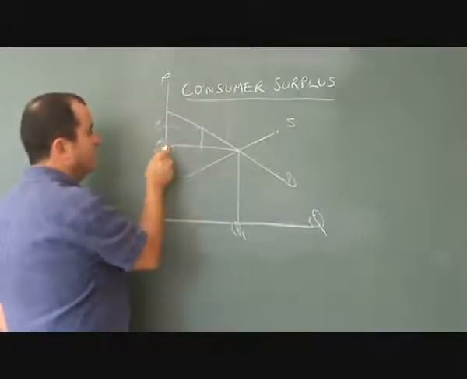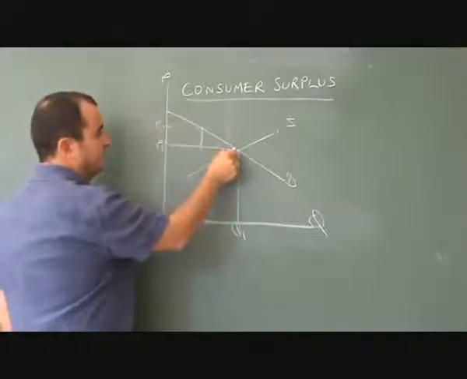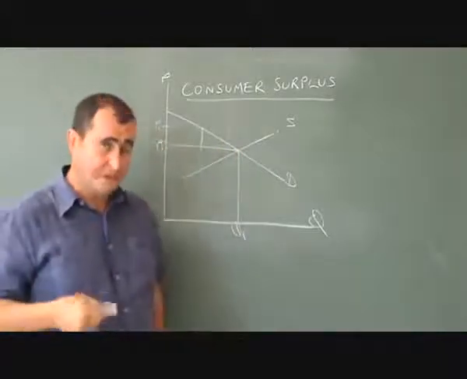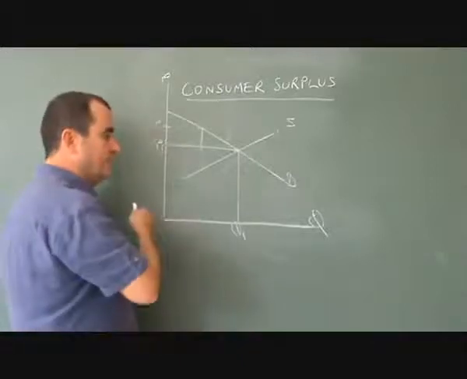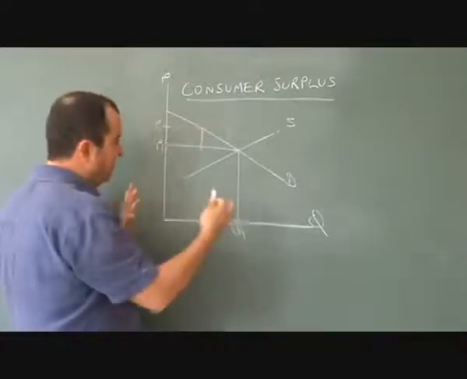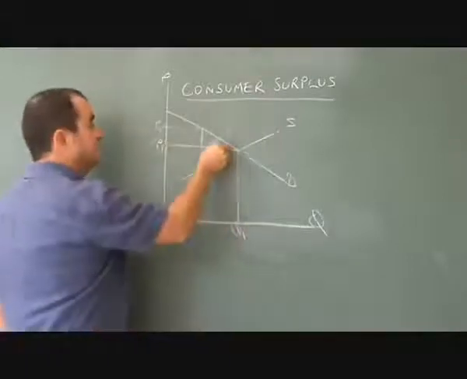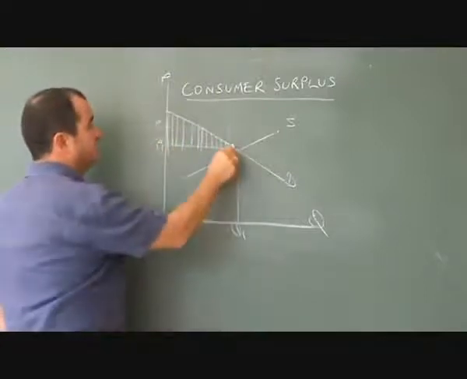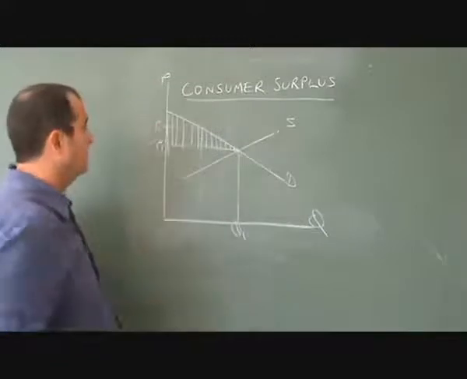Someone was only prepared to pay a very slightly higher price than P1, and they have a small piece of consumer surplus. Someone was only prepared to pay P1 and not more than that, they have no consumer surplus. But the summation, putting together all of these individual consumer surpluses, gives us this area which represents the entire consumer surplus in this case.